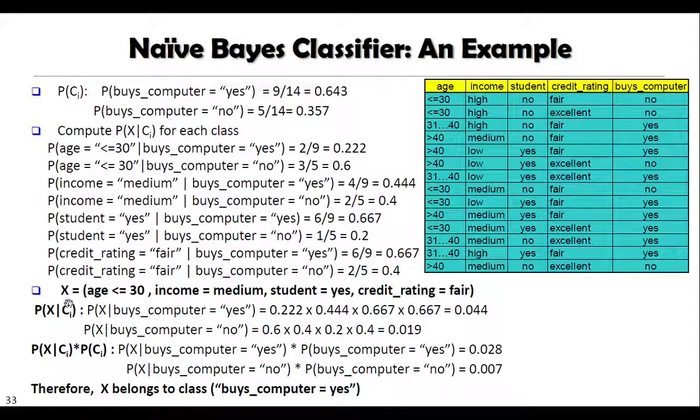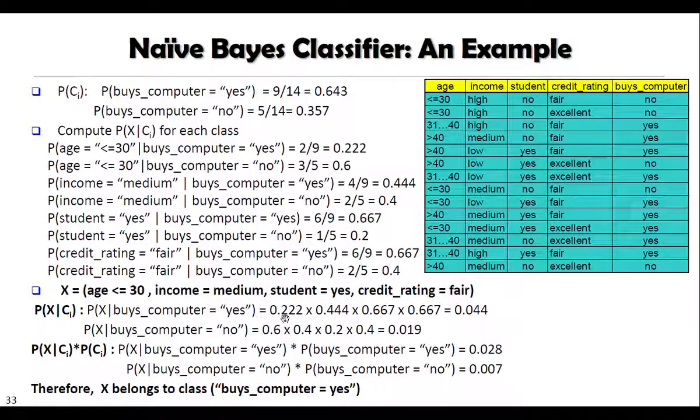Now X is composed of these 4 attributes: age less than 30, income medium, student yes, and credit rating fair. Now we have to calculate this conditional probability of X where buys computer is equal to yes.